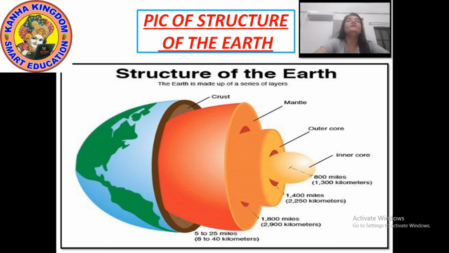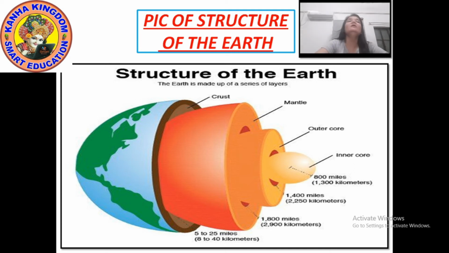First, for the crust, the depth of the crust is 8 to 40 kilometers. Then the depth of the mantle is 2900 kilometers.